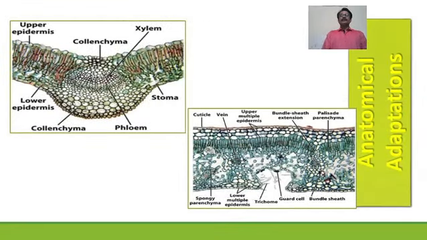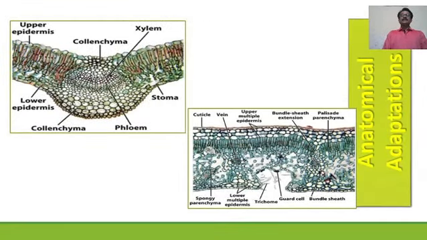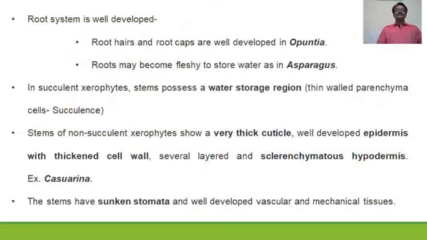Now here we will see certain anatomical features or anatomical adaptations shown by the xerophytes. Now the root system that we had already told you is well developed, and root hairs and root caps are well developed in Opuntia. Roots may be fleshy to store water as in asparagus. In succulent xerophytes, stems possess a water storage region. Thin-walled parenchymatous cells are found in succulent xerophytes.